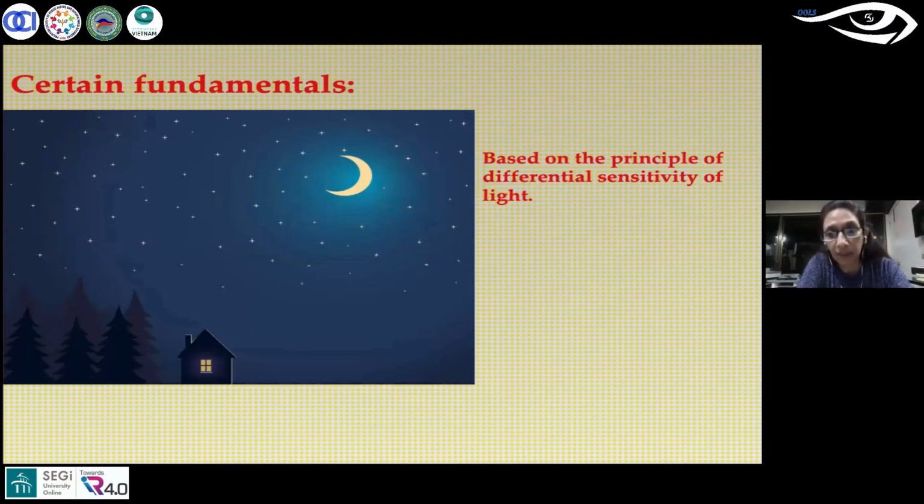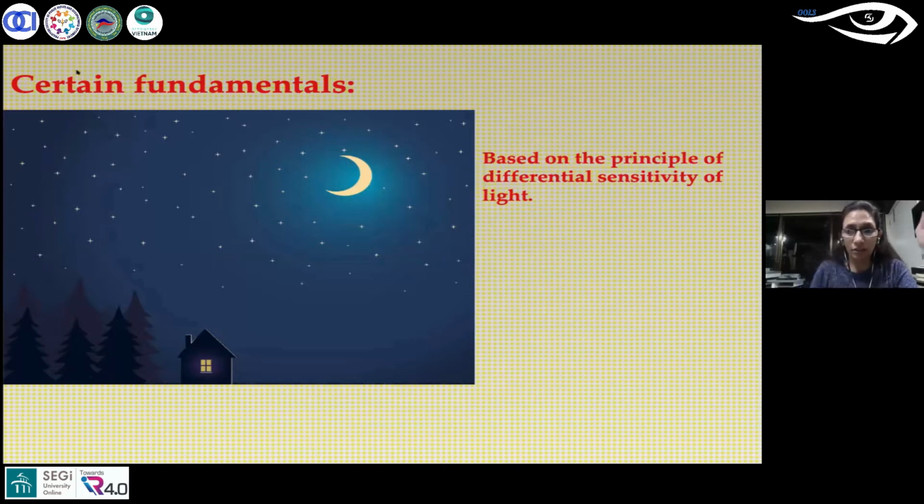So similarly, in a perimeter you have a dull background illumination, and superimposed on that is your stimulus. The stimulus intensity will always be a little more than the background illumination, and this is the basis of the test. Plus, you cannot compare one test from the other in different machines. Why? Because the background illumination of all the machines is not the same.